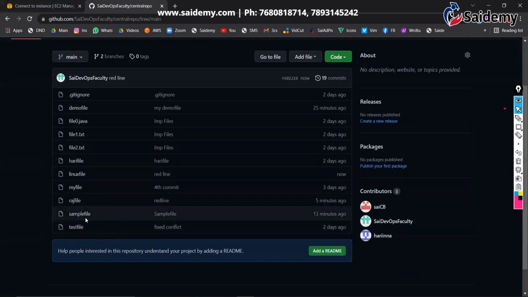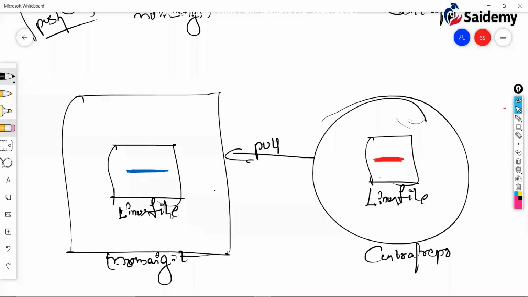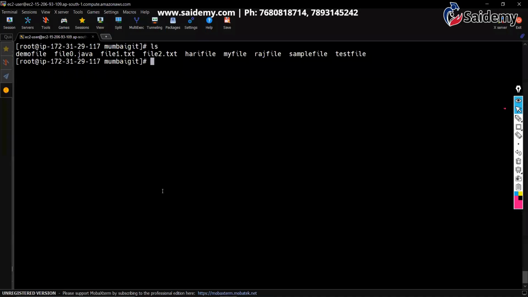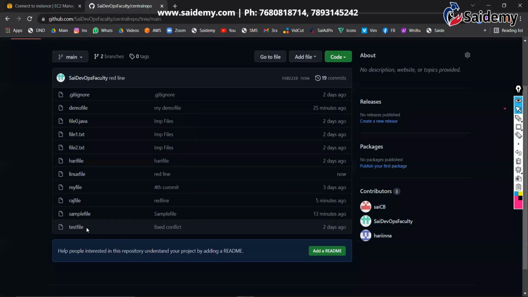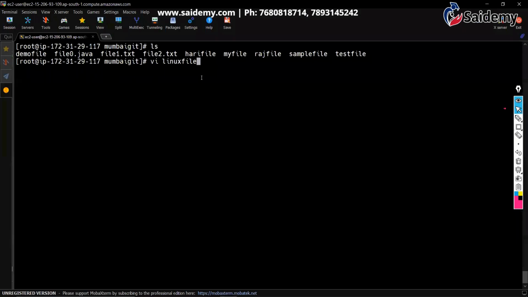Now, let's have the same file in the local repository also. Different files we have already seen. So vi Linux file, correct? The same file, right? Yeah, here also let me create the same file, Linux file.